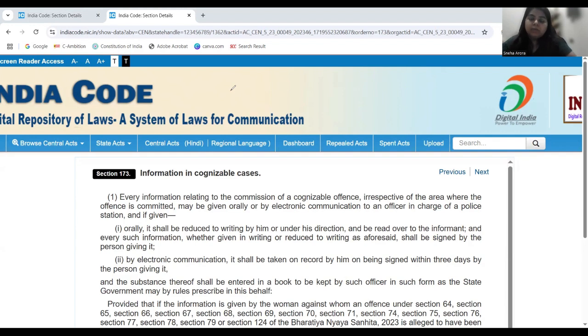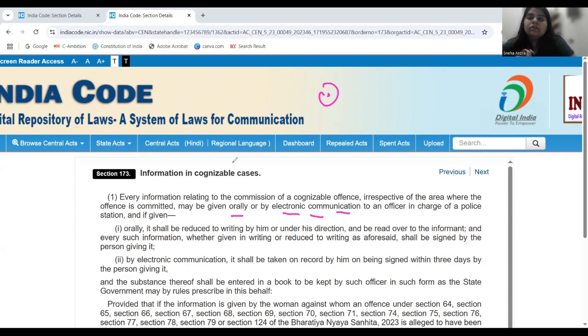Okay. Now, what happens when you give the information to the police officer? So either you are giving it orally or you are giving it by electronic communication. That is the permissible means, because FIR is the first point of initiation. It is the point of initiation of a criminal proceeding. Okay. It is the beginning of a criminal case. Without registering FIR or without giving information in the case of a cognizable offense, how will you proceed ahead? Okay. So it is your starting point.